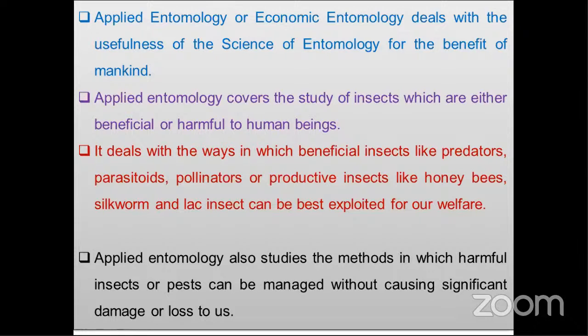Applied entomology covers the study of insects which are either beneficial or harmful to human beings. It deals with ways in which beneficial insects, which include predators, parasites, pollinators, or productive insects, are used. Production means they produce some product that is useful to human beings. It includes honeybees, silkworms, and lac insects. So these are the beneficial insects.